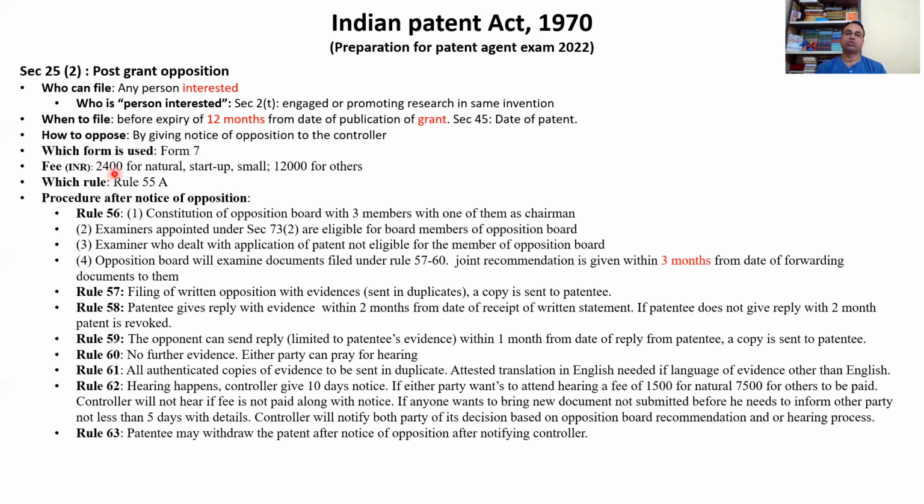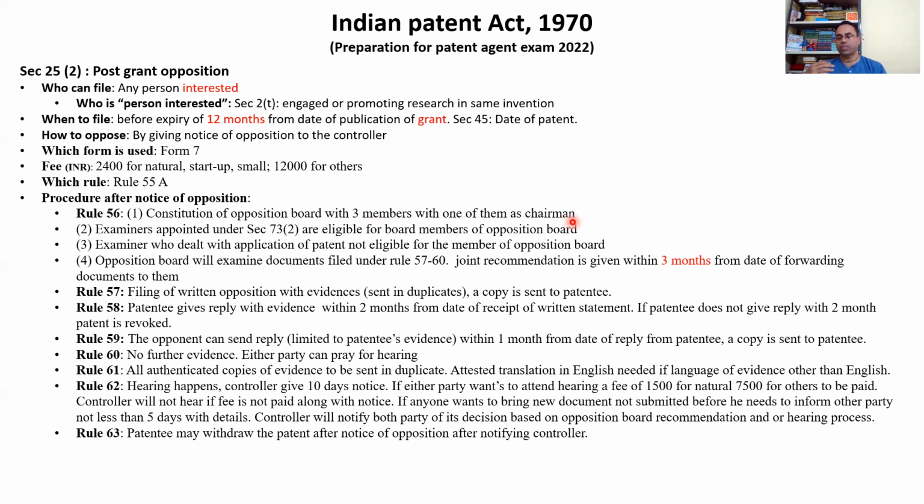How much are the fees? 2,400 for a natural person, startup or small entity, and 12,000 for others. So this is the category. Which rule? If you refer to the rule, this is rule 55A, where all details are mentioned. And what is the procedure for opposition? What steps happen once I apply for post-grant opposition? So according to rule 56.1, an opposition board is constituted with 3 members, with one of them as chairman.